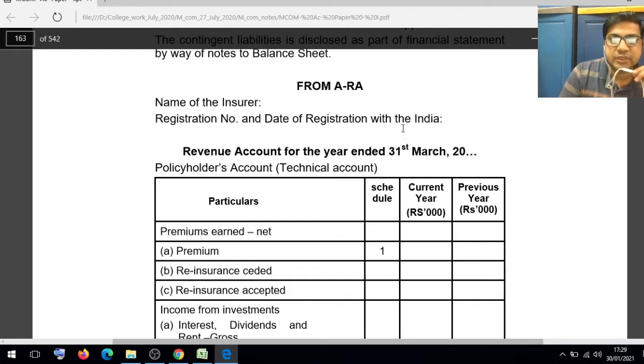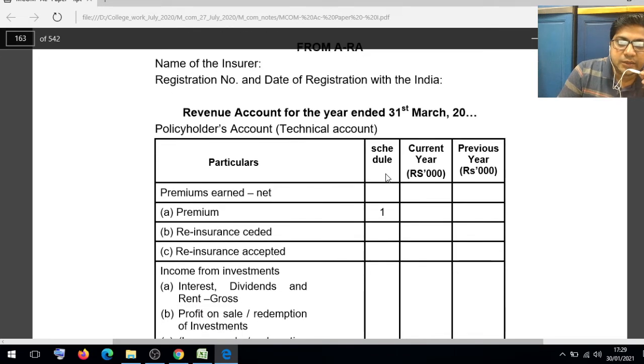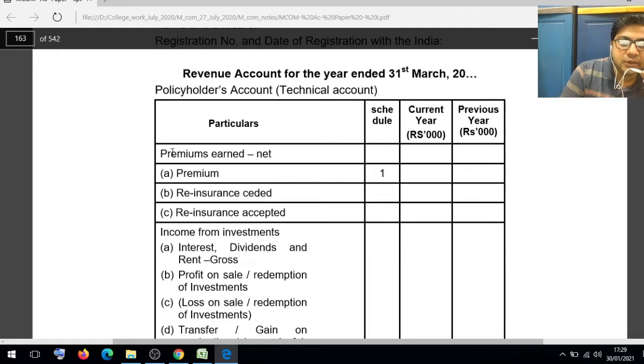Revenue account for the year ended, policyholders account, technical account we can say, and here it starts from premium earned, because this is the company's revenue. Whatever premium is paid by the insured is received by the insurer company, so it is the income of the company.